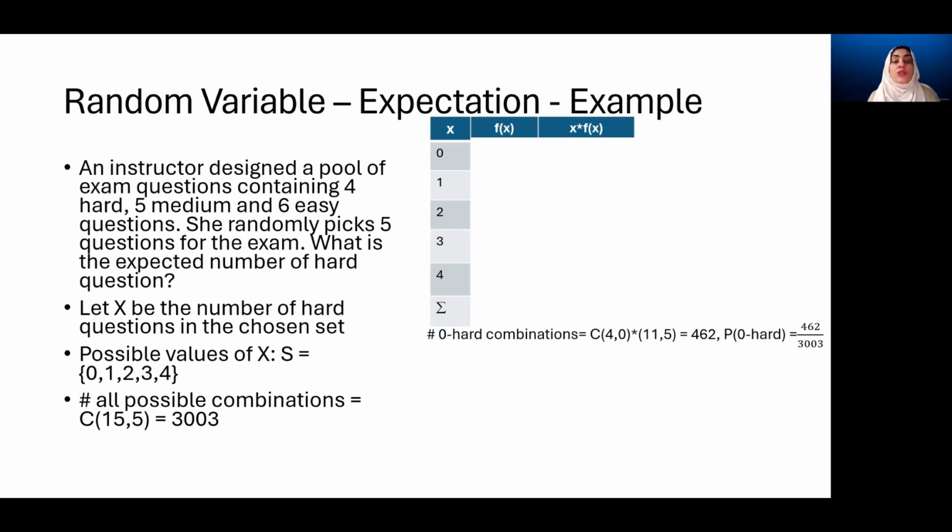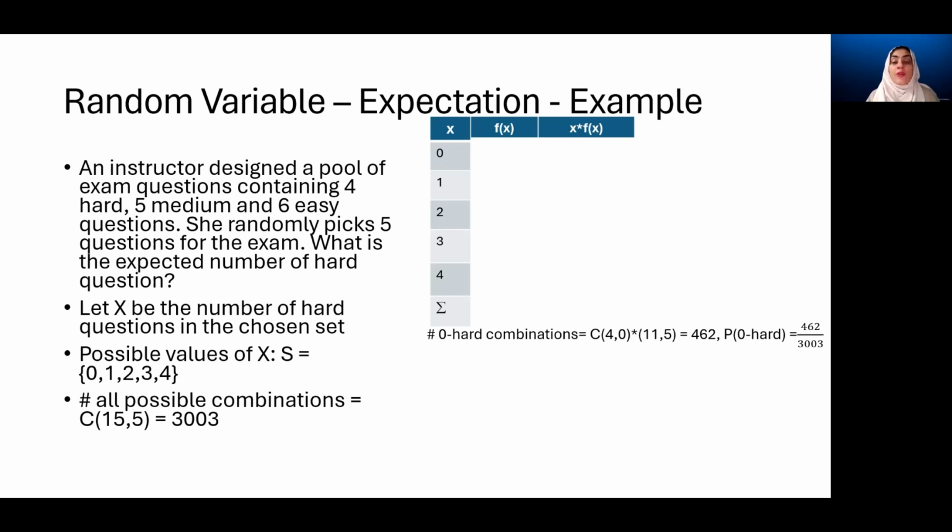Four questions which are hard, and the remaining 11 questions which are easy. And we are going to calculate the probabilities for each of them. So for the case where x assumes a value 0, it is that case when none of the questions chosen from the pool included a hard question.